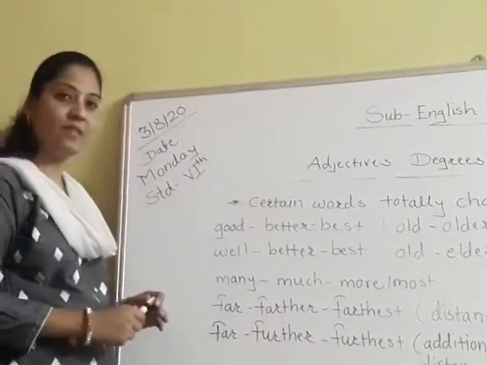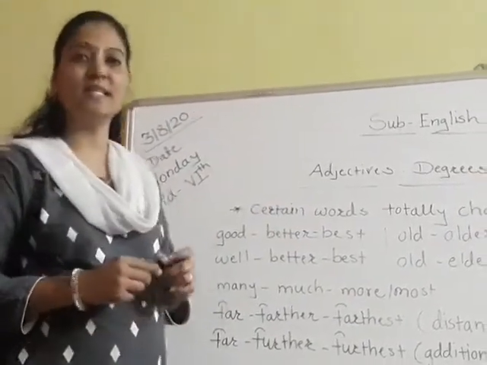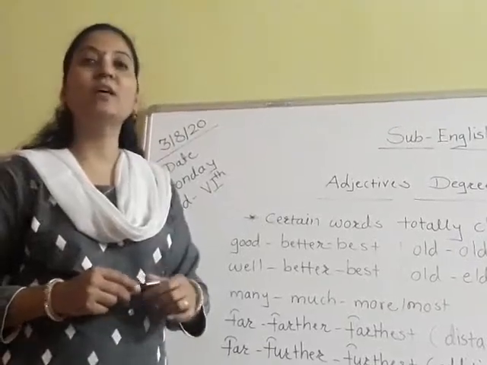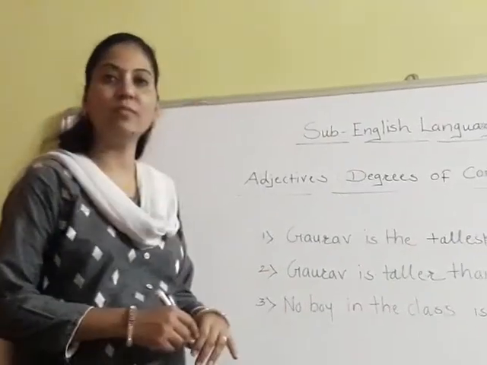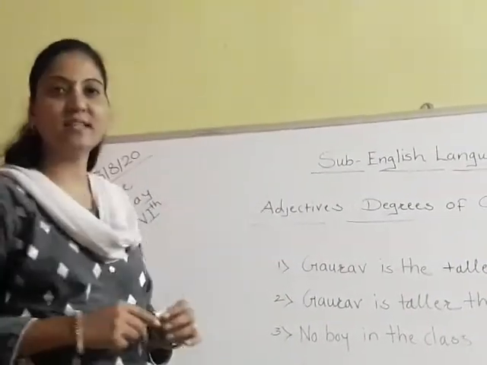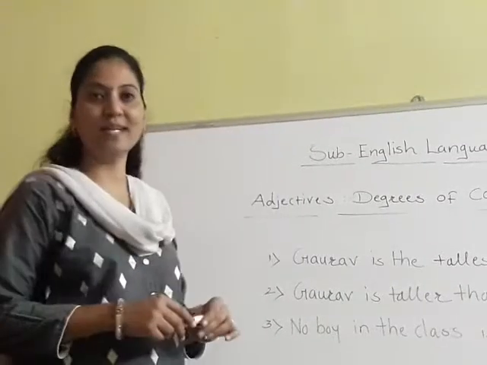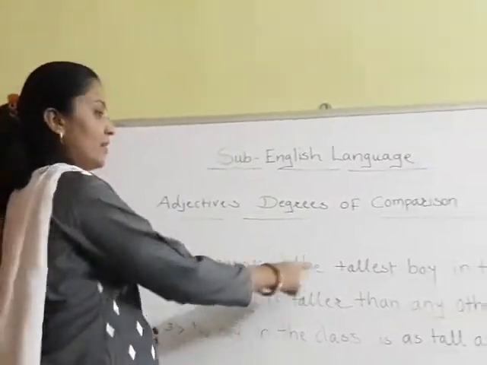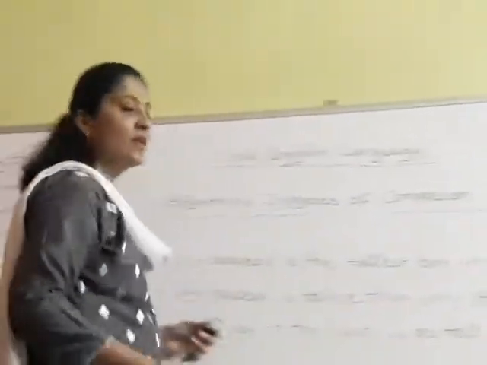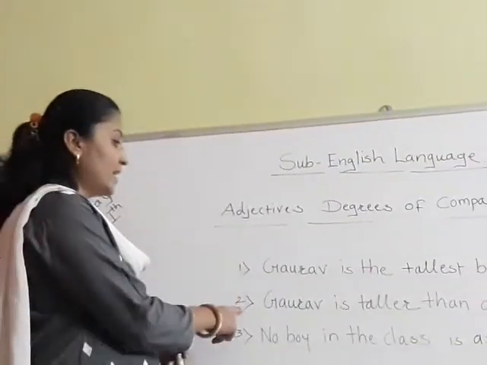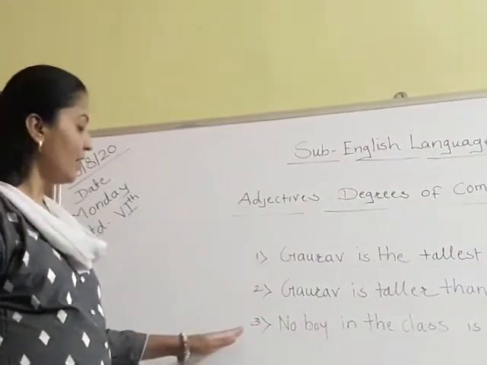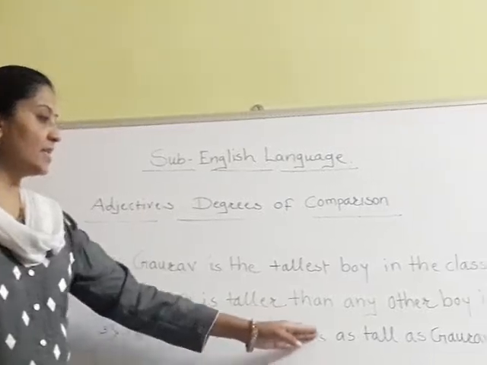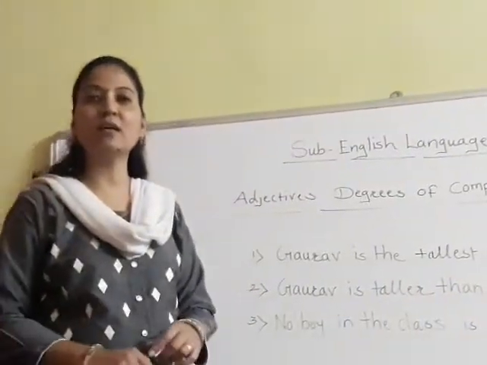So these are the various rules that we have seen today, and we also have learned today with examples. Now students, different sentences I have written on the whiteboard. So let's read the sentences. So for your better understanding, Gaurav is the tallest boy in the class. This is the first sentence. Then second sentence, Gaurav is taller than any other boy in the class. This is the second sentence. And no boy in the class is as tall as Gaurav. This is the third sentence.